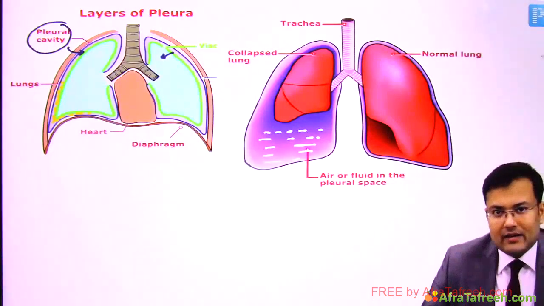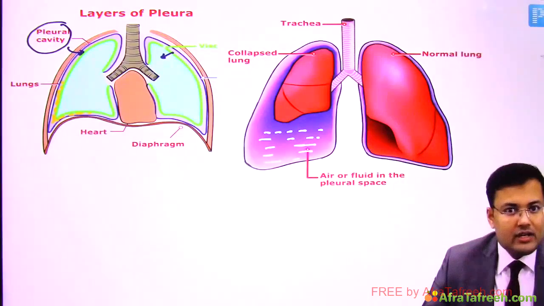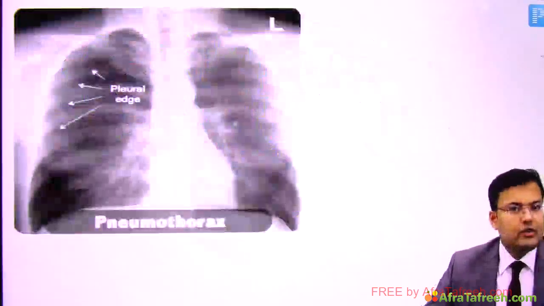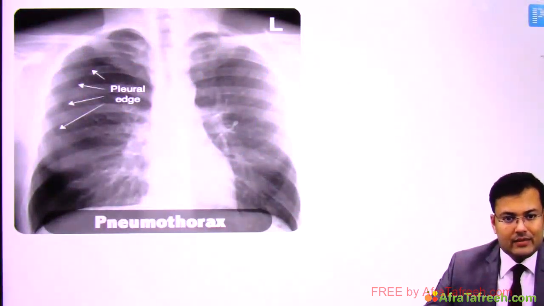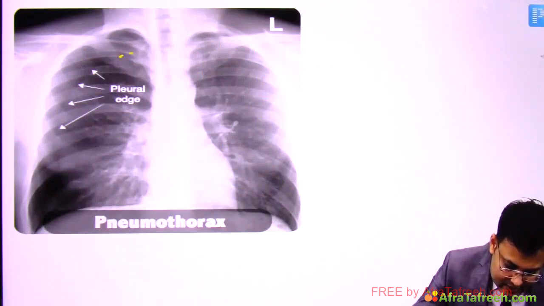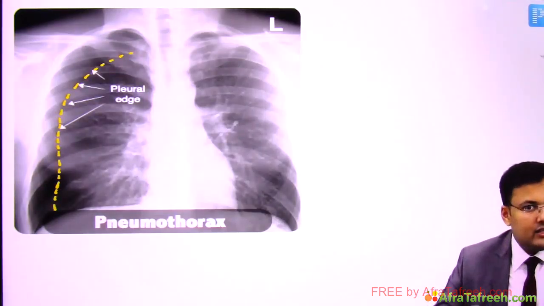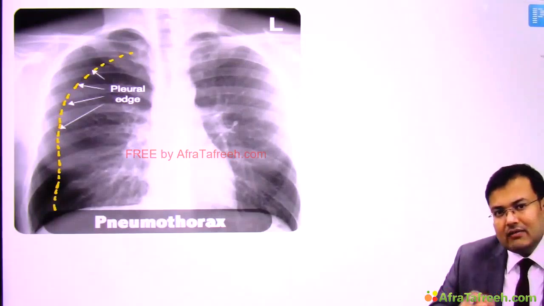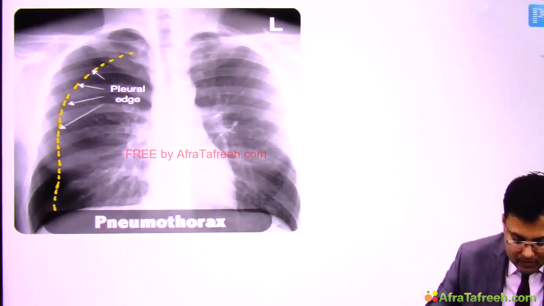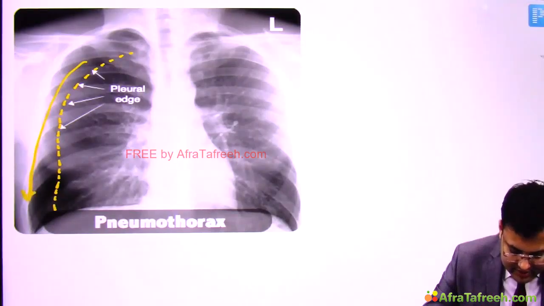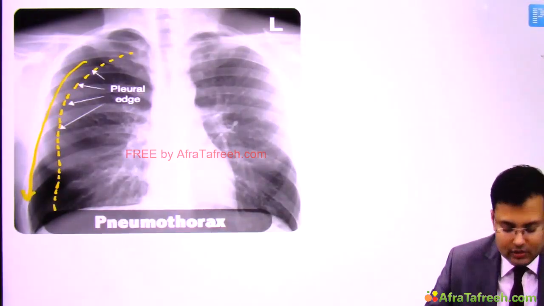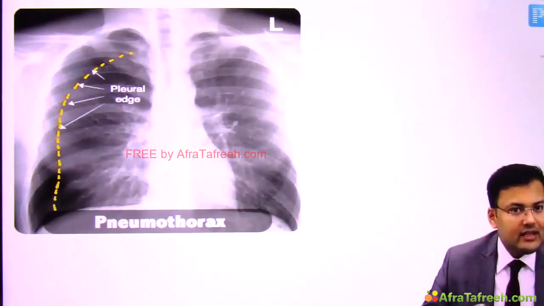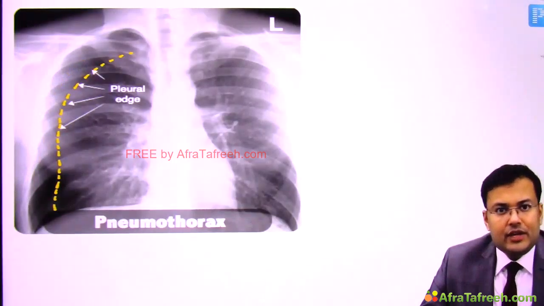So how can you identify when there is collection of air or collection of fluid? See this X-ray. This is one of the commonly asked X-rays in the exams. Here you can see that this is the pleural edge. Can you see? Because you can see the vascular markings till this edge only. Beyond this pleural edge, you can see that there is a relatively black area. It's relatively more black. Which region? This region. And here you can notice that there are no vascular markings also. So what you noticed is that there is collection of air. So this is a case of pneumothorax.